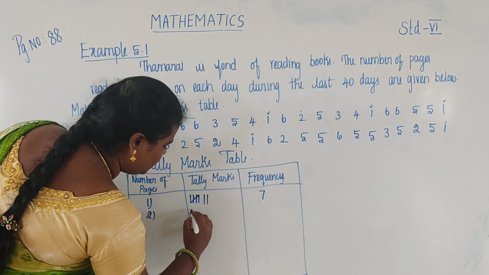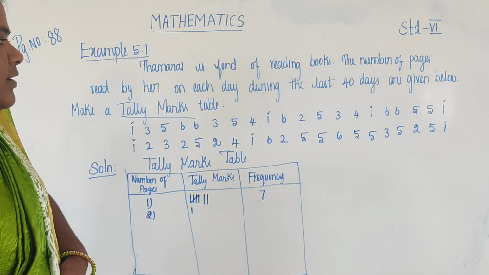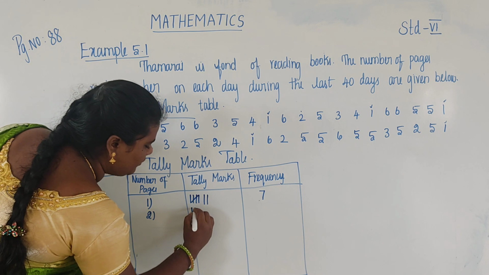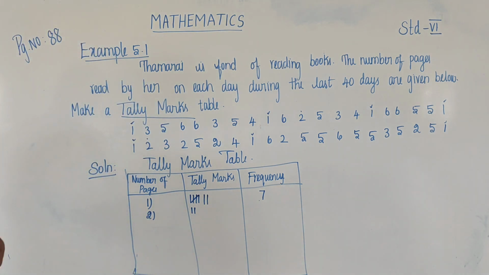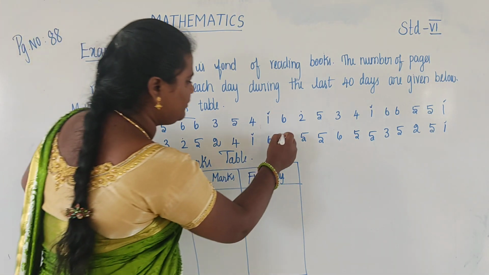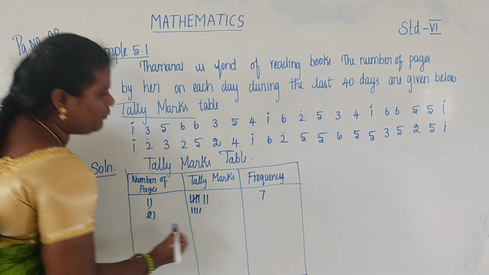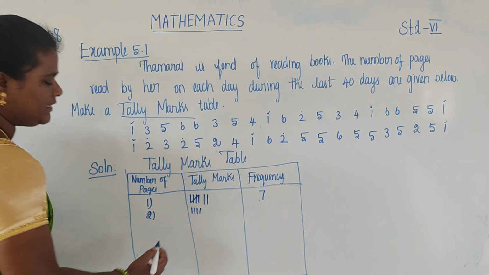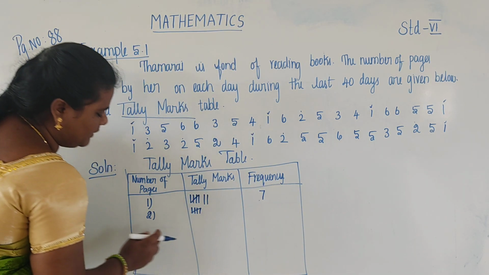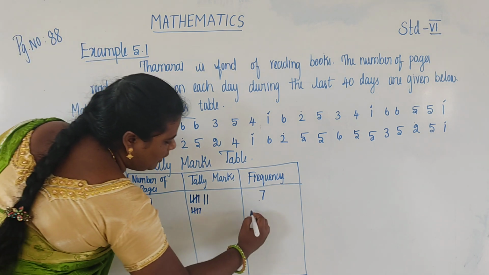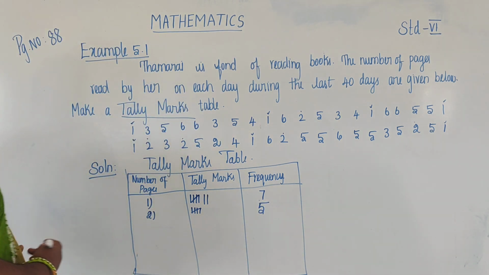Draw a vertical line 1, draw a tally mark 1, and so on. The first 4 are vertical and the fifth one is slant. So how many tally marks are there? 5: 1, 2, 3, 4, 5. So the frequency is 5. Okay, students, can you understand?